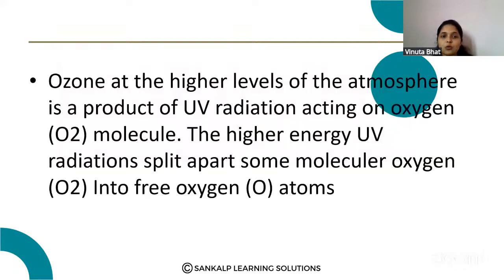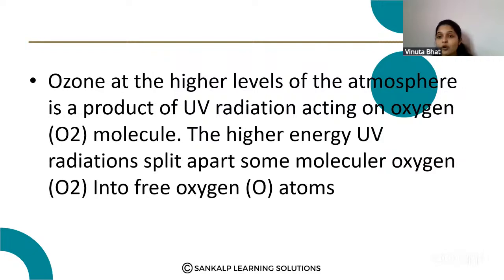Here, ozone at the higher levels of the atmosphere is a product of UV radiation acting on oxygen molecules. When the UV radiation falls on the oxygen molecule, it converts it into free oxygen atoms.